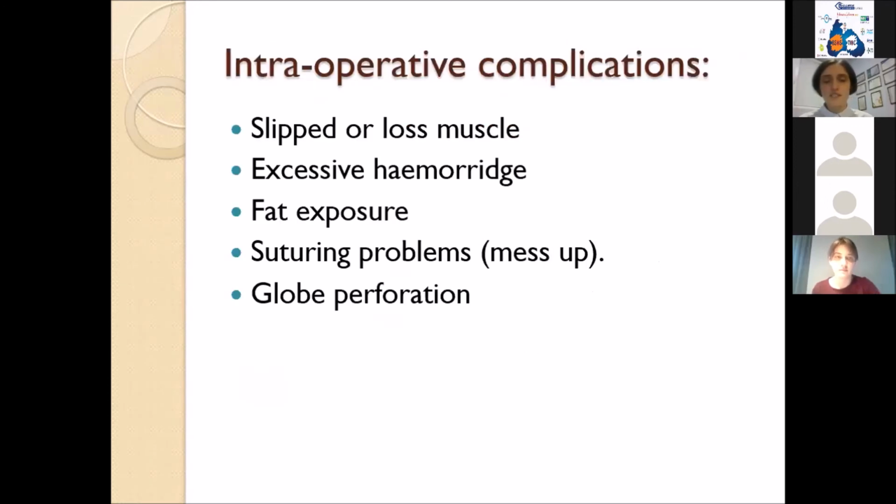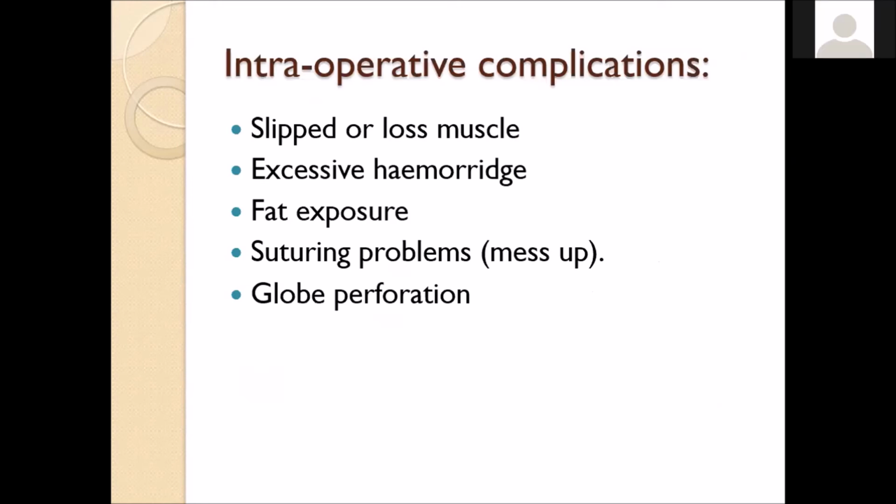Intraoperative complications: slipped or lost muscle, excessive hemorrhage, fat exposure, suturing problems, globe perforation. I'd like to mention that we use cauterizing during squint surgery, but when I'm doing, for example, inferior oblique myectomy, it's difficult to visualize all vessels, especially varicose veins around.